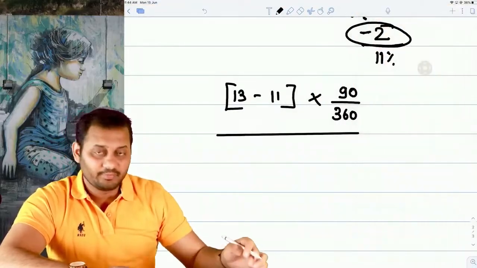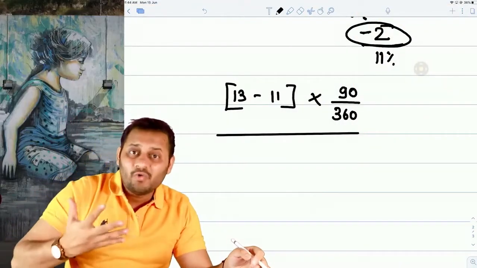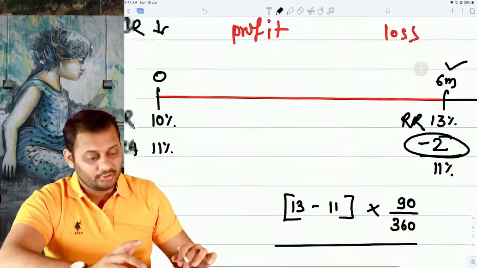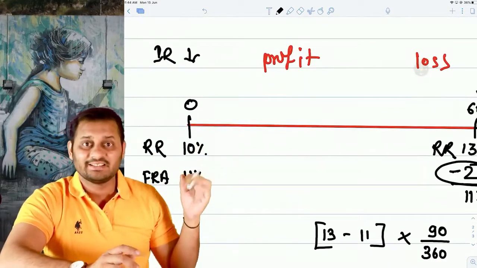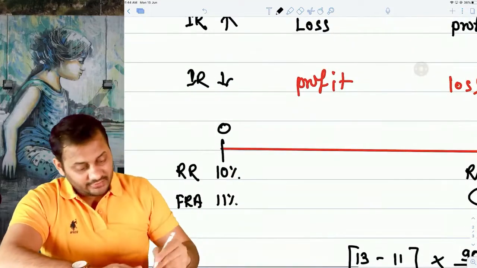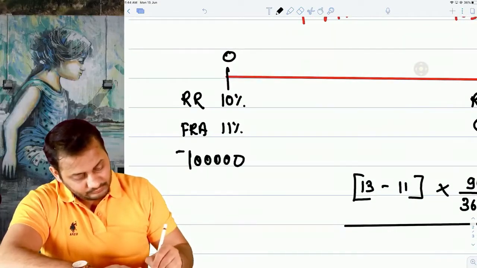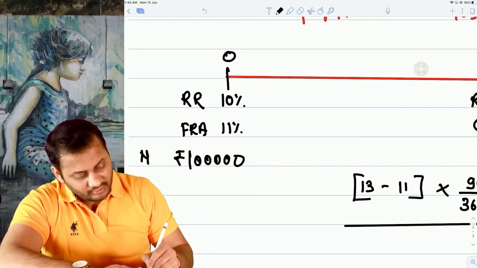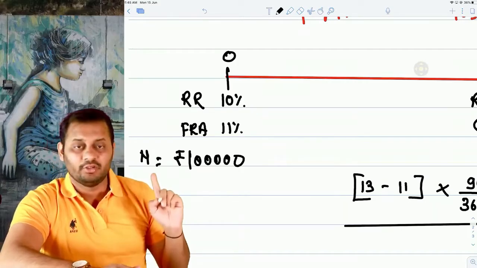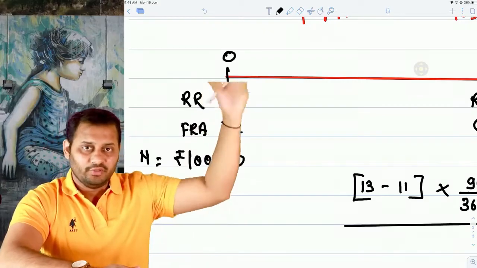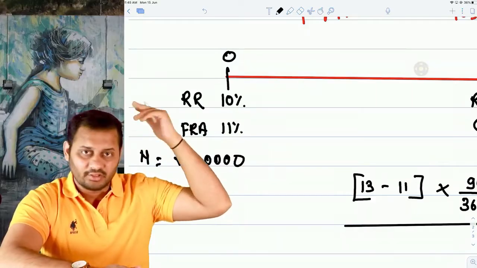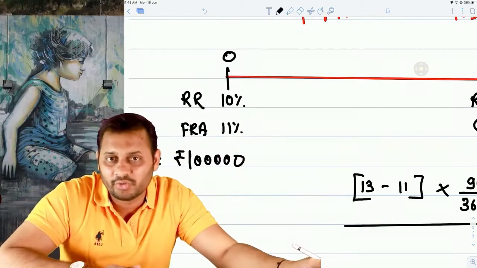Now 0.5% will be applicable on which amount? The principal amount, the loan amount that you have taken. In our case it was 1 lakh rupees. This is called the notional principal amount. The loan will be taken by you from the bank only. It doesn't matter how much loan you are taking.